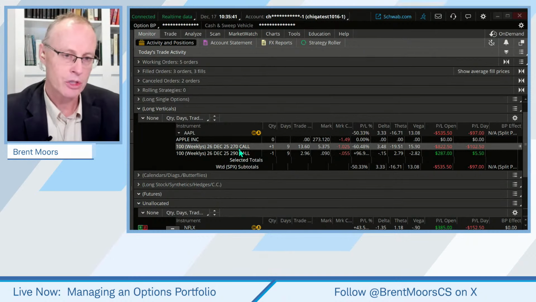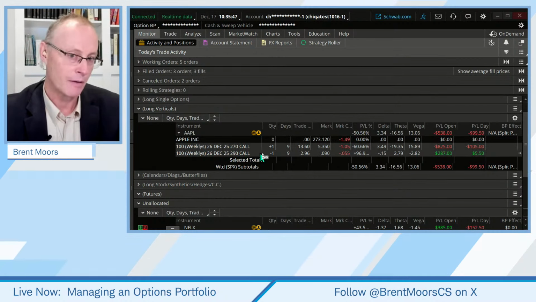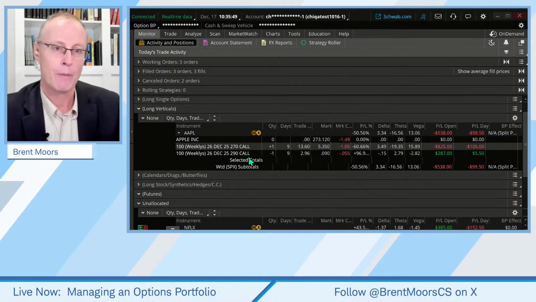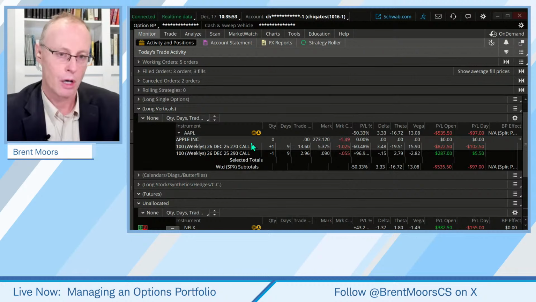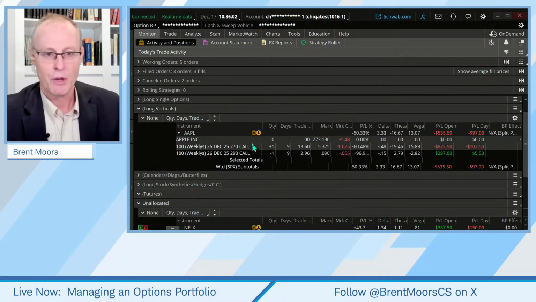If we buy the lower strike, it's bullish. If we sell the lower strike and buy the upper strike, which would be the opposite of what I actually have here, then that would be a bearish trade. This trade is called a long call vertical, also known as a bull call spread. Those terms are synonymous, so you may hear it either way.